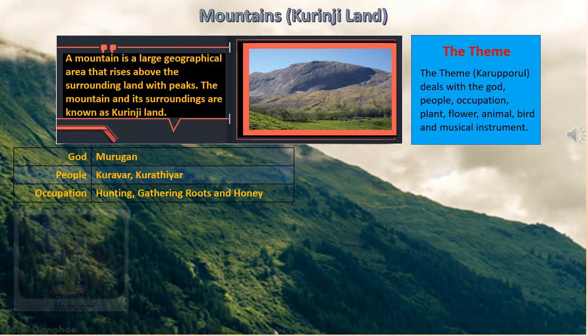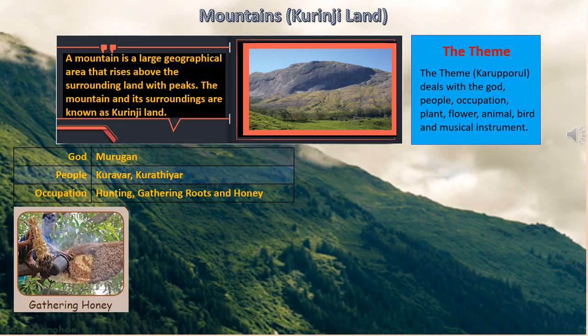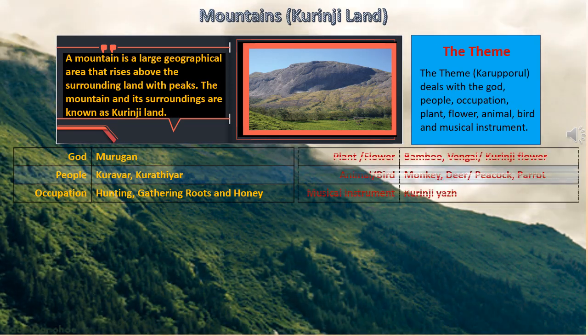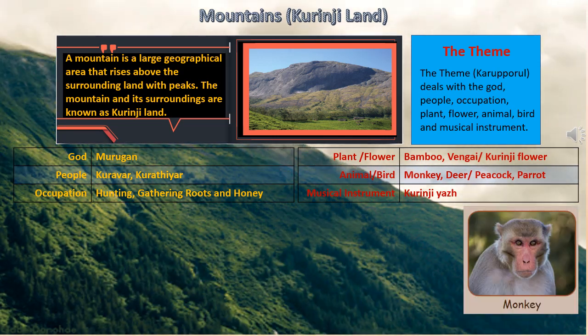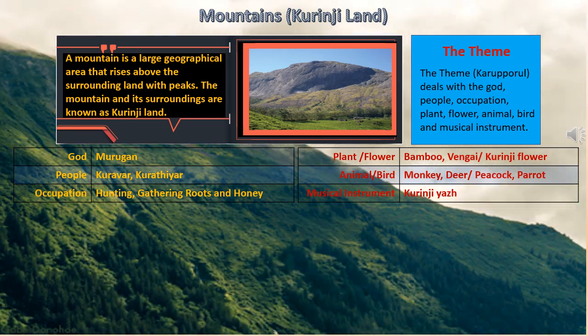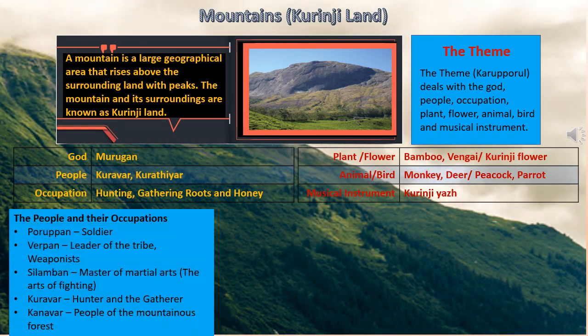God is Murugan, people are called Kuravar, and the occupation of the people was hunting, gathering roots and honey. The plant or flowers were bamboo or kurunji flower. Animals and birds are monkey, deer, parrot and peacock. The musical instrument is kurunji.